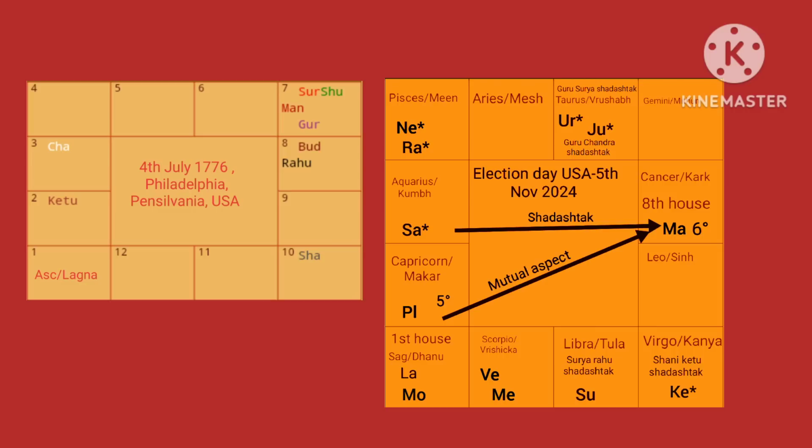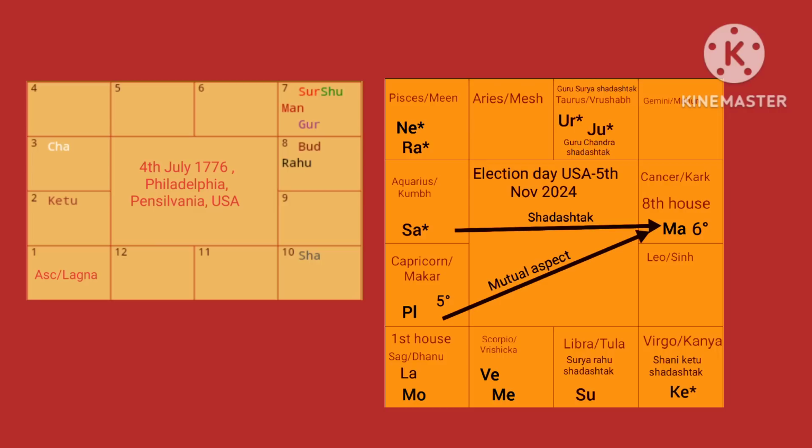So, friends, the question here is not who will become the president, whether it is Biden or Trump. We are not analyzing that in this video. But the point is that these multiple Shadashtaks on this date, as well as the mutual Mars Pluto aspect, shows that this election is bound to be marred by violence, civil riots, and lot of internal disturbance within the United States of America.